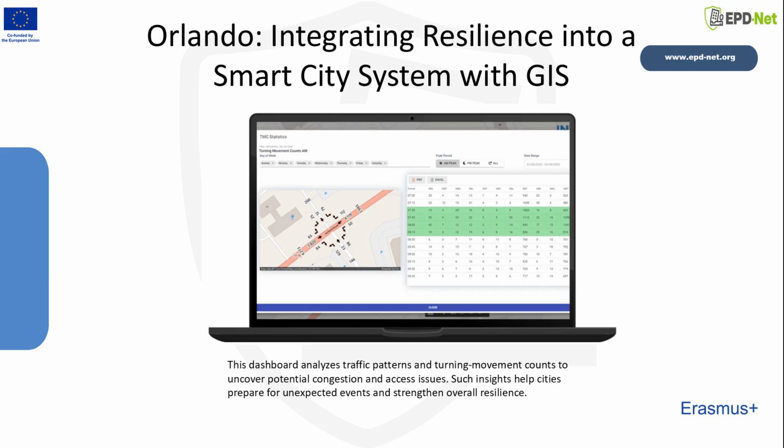This type of detailed mobility intelligence becomes critical when planning for storms, evacuations, infrastructure failures, or any scenario that requires rapid, reliable movement across the city. When communities prepare in advance, they move from reactive crisis management to proactive resilience building. Looking ahead, VHB's Smart Community Vision expands on this foundation.